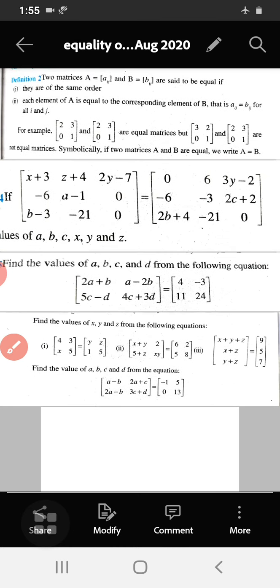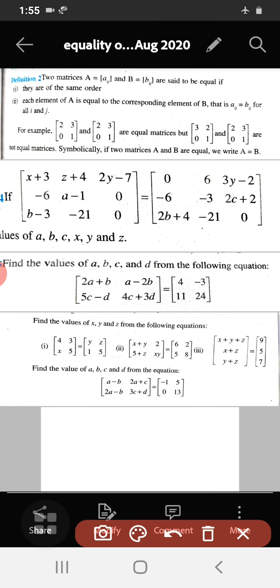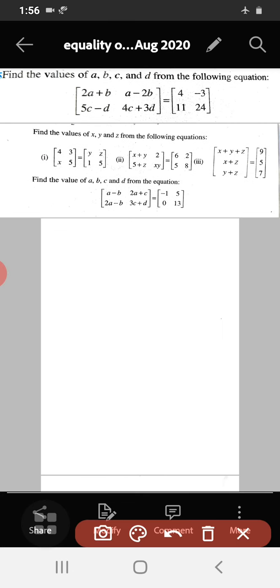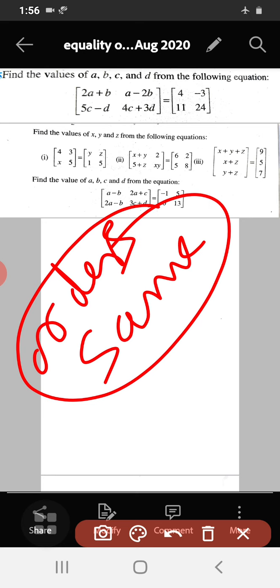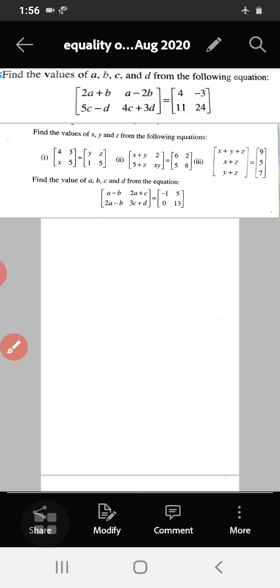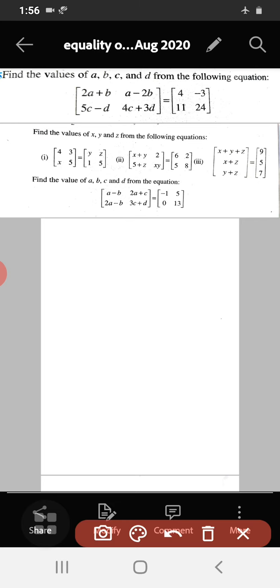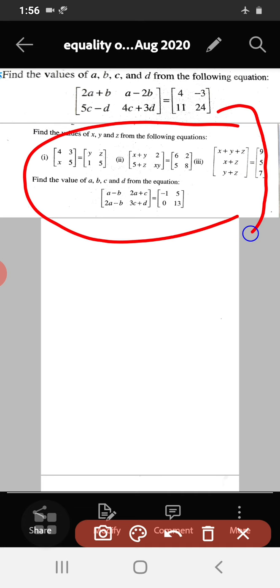So what is the problem here? See, I solved this one. We had to find out the values of a, b, c and d. Okay, so equality of two matrices. To say that two matrices are equal, what is the condition here? Orders must be the same and we have to equate the corresponding elements. Okay. This is also based on equality of matrices.